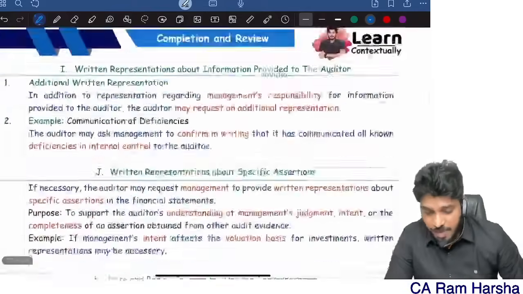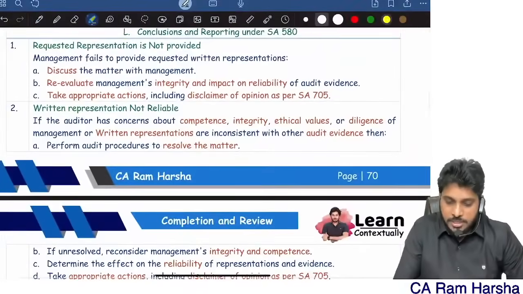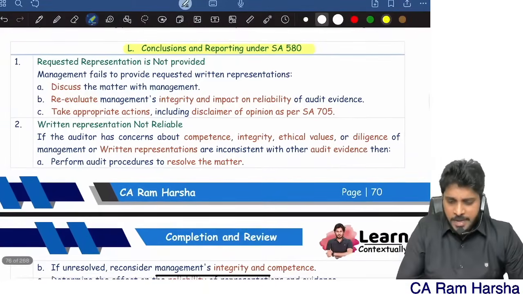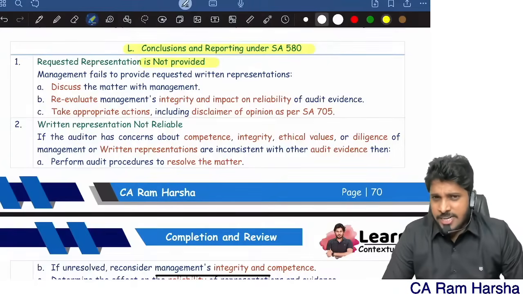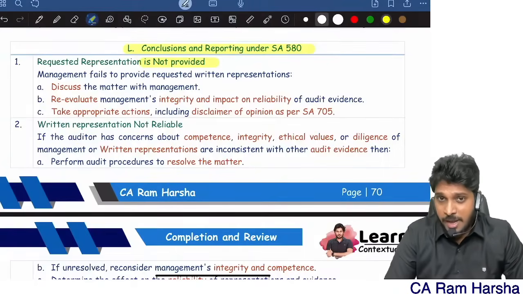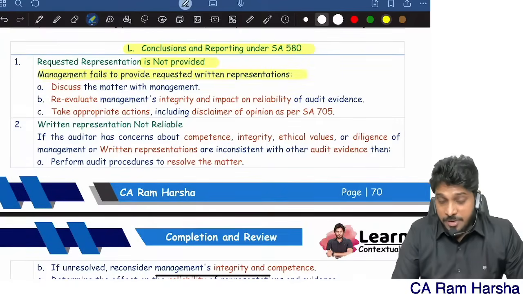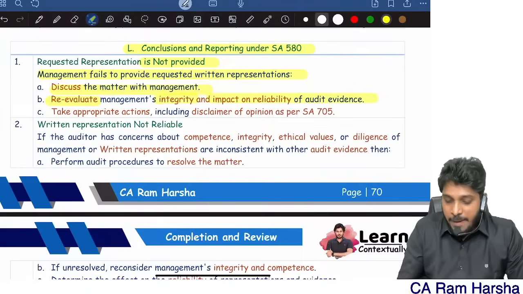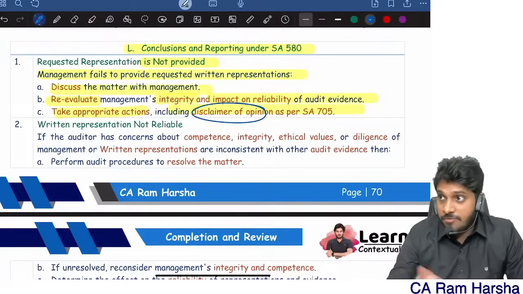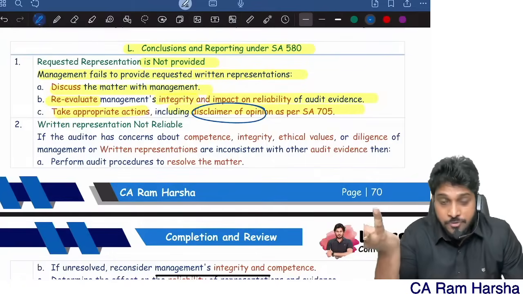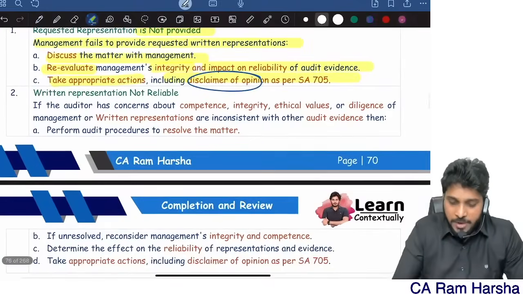For example, I will directly go to the conclusions and reporting, the last section of auditing standard 580. Suppose I'm asking for a written statement, a written declaration from management. They are not providing. Management fails to provide the requested written representation. Discuss with them first, reevaluate the integrity impact, take appropriate action, including disclaimer of opinion. See, if they're not giving me representation, there is no evidence. Absence of evidence means I'm unable to form the opinion. So I may give a disclaimer of opinion.